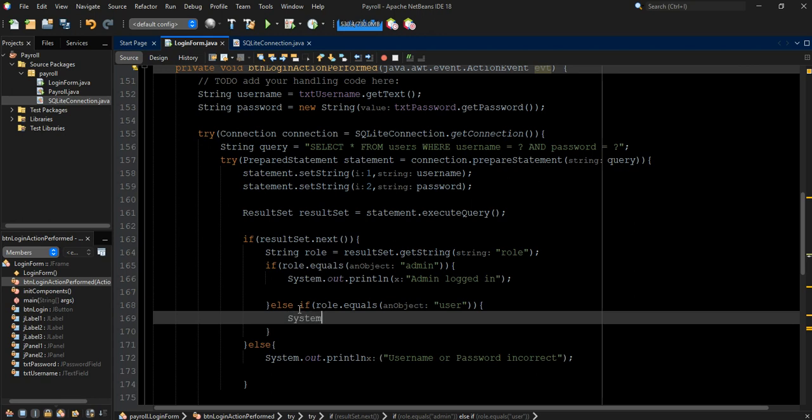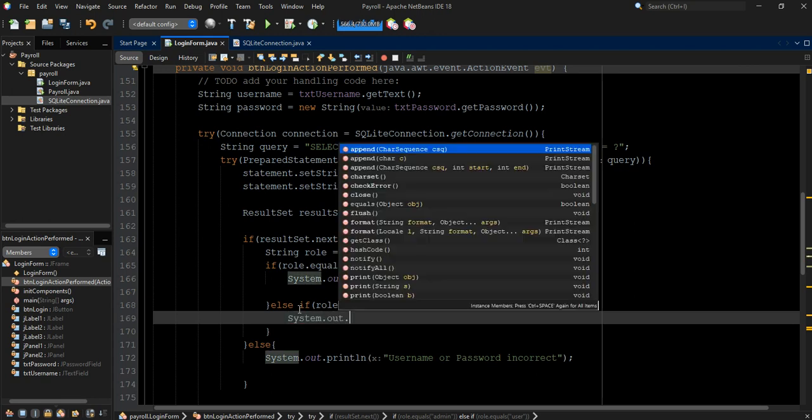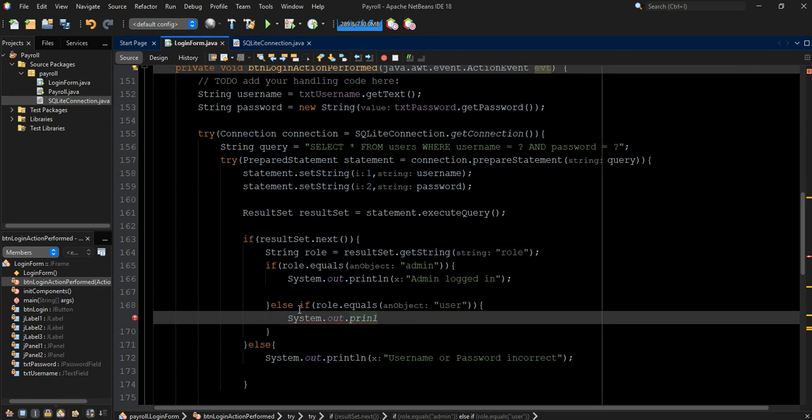We'll say System.out.println user logged in, then we'll put a semicolon at the end.